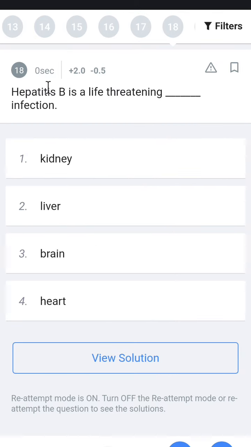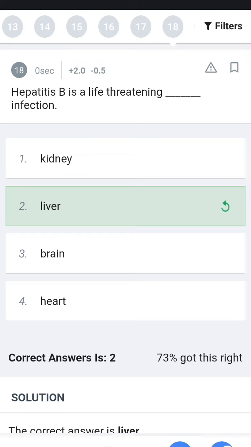Next, hepatitis B is a life threatening disease. What does hepatitis B affect? It causes liver damage.